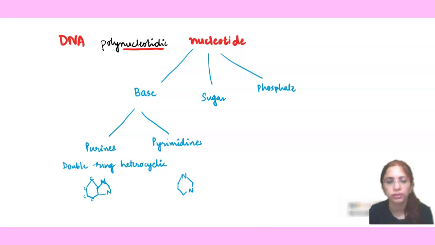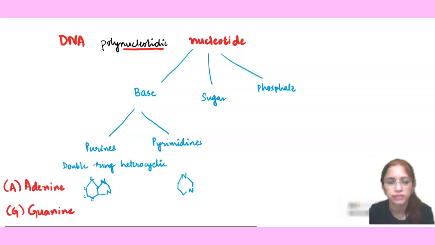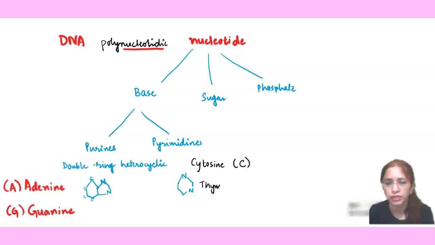If we are talking about purines, then we need to talk about two bases: one is adenine and the other is guanine. We abbreviate adenine as A and guanine as G. If we are talking about pyrimidines, they are cytosine, abbreviated as C, and thymine, abbreviated as T. So overall we can say that DNA has 4 bases: adenine, guanine, cytosine and thymine.